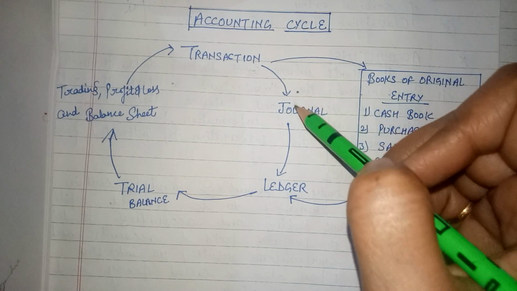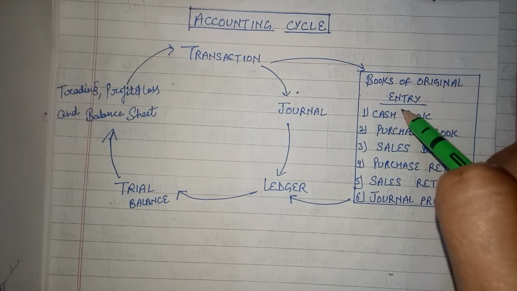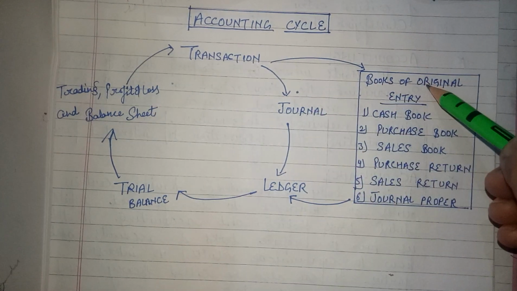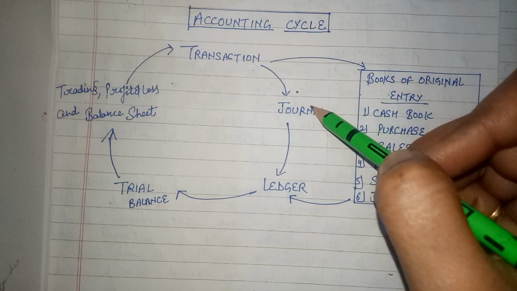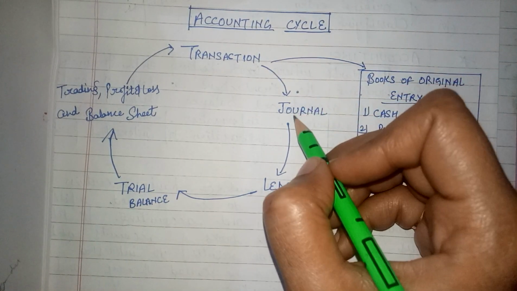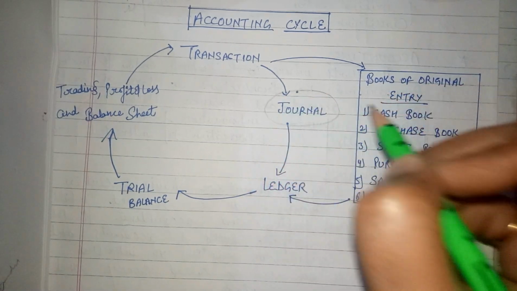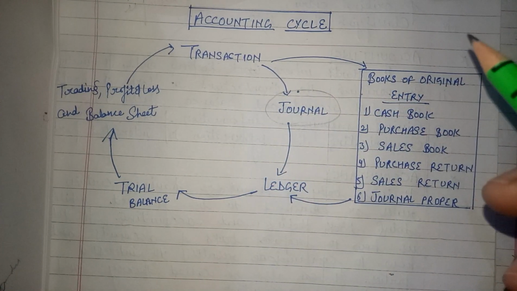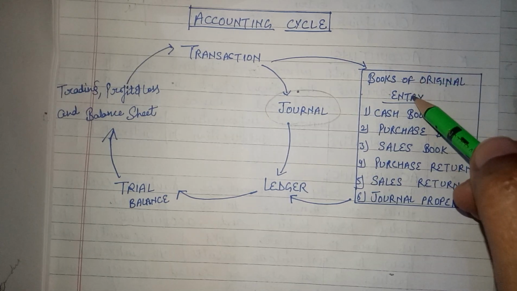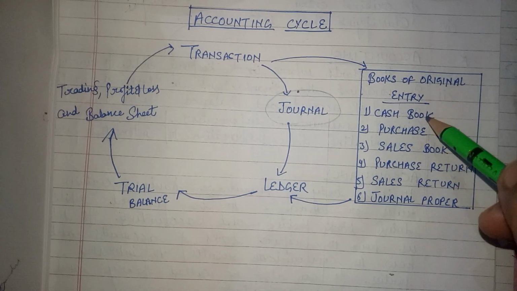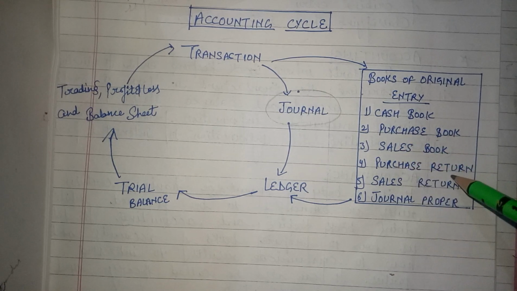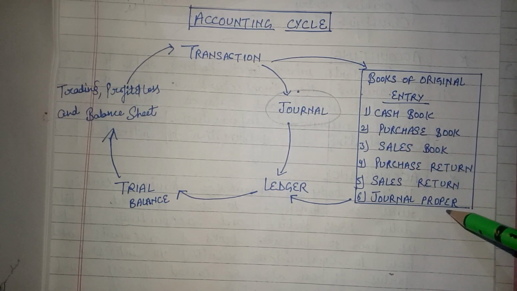And there are two types of books. First is journal and second is books of original entry. If the business is on a small scale and transactions are less, then we first of all record transactions in the journal. But if the size of the business is large, then we need to maintain subsidiary books or original entry books. We can call them cash book, purchase book, sale book, purchase return, sale return, and journal proper.